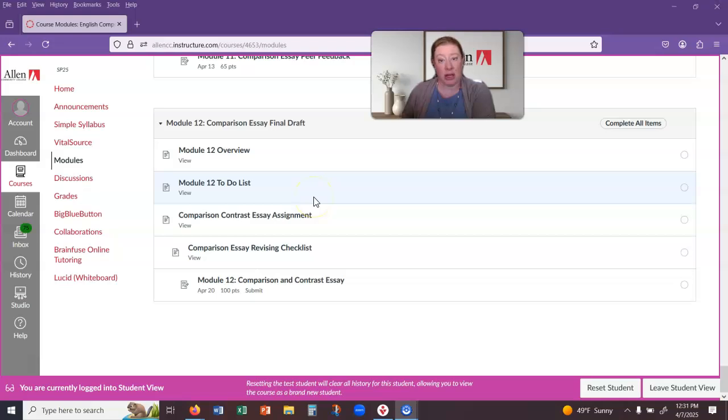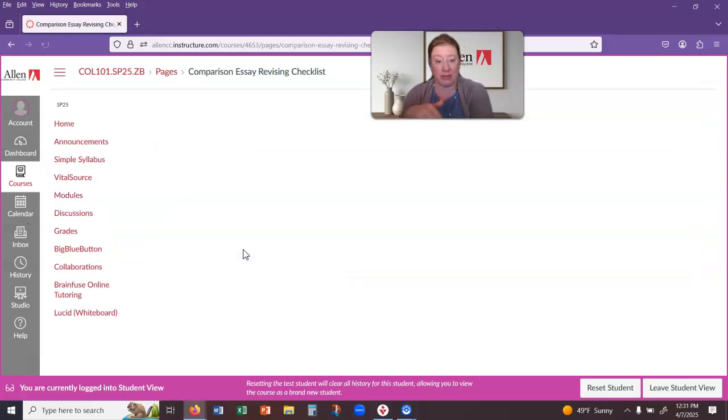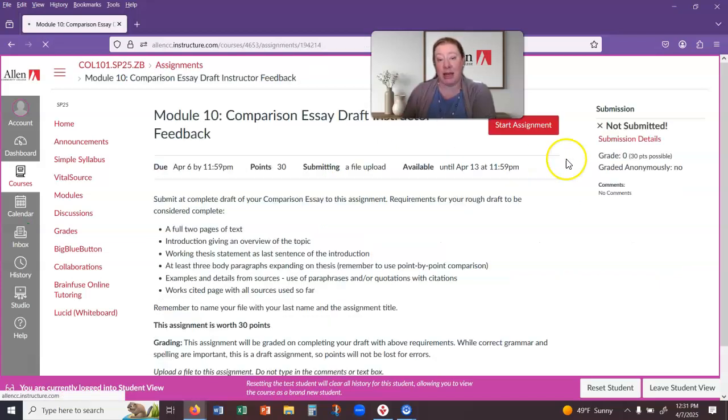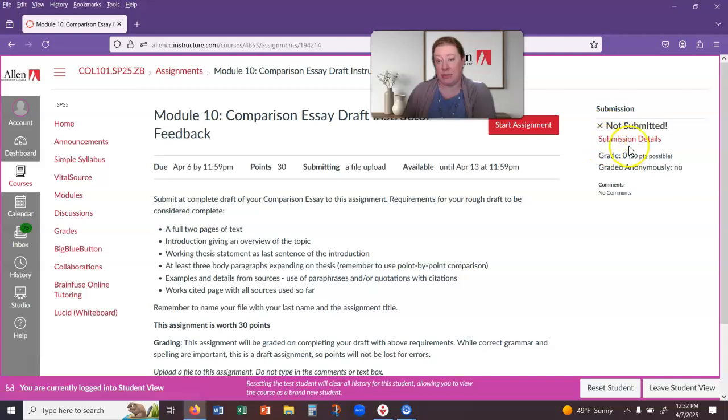So you've got those four places to look at, and then this is a revising checklist I've given you just as reminders of what to look for. I've got links back to the rough draft where you would see my feedback. Remember that to view feedback, you'll click on it, and on the side here it will say submission details.